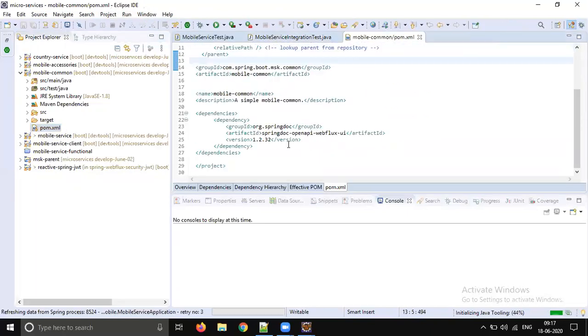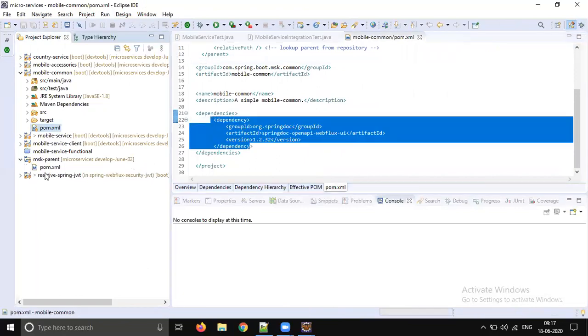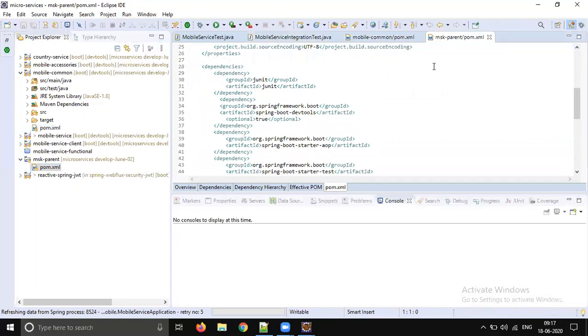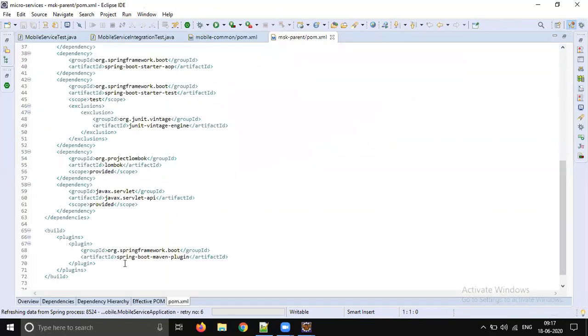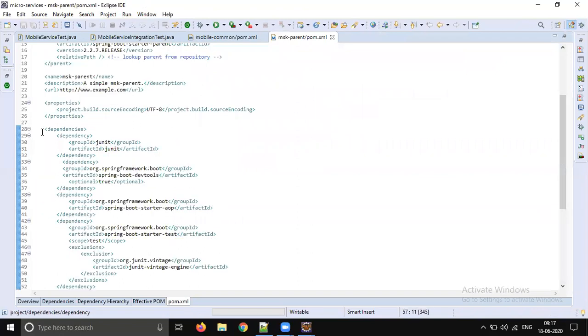So this is what I added. Let's go to the parent, what I added in the parent. Let's add the same dependencies.